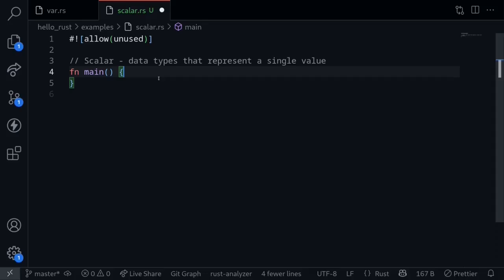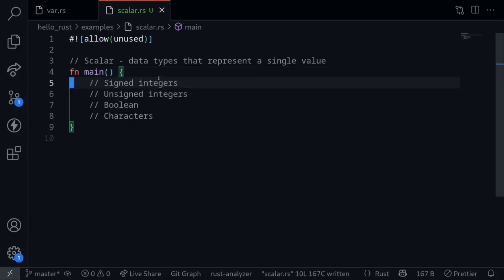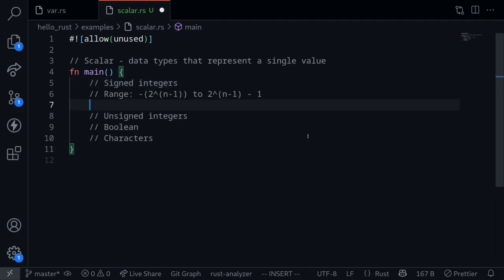Let's look at data types in Rust. We will begin by looking at scalar types. Scalar types are data types that represent a single value. These are signed integers, unsigned integers, Boolean, and characters. Signed integers represent integers that can be both negative and positive. The range of the signed integer depends on the type of the signed integer that you're using.